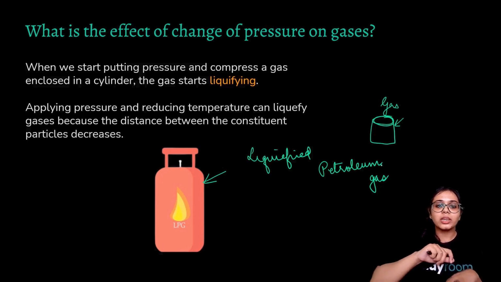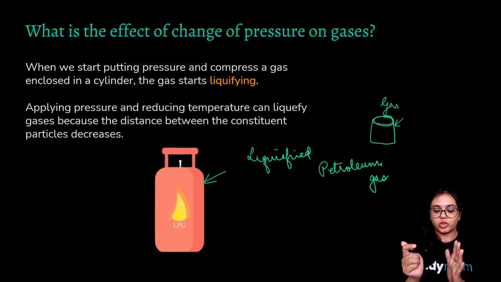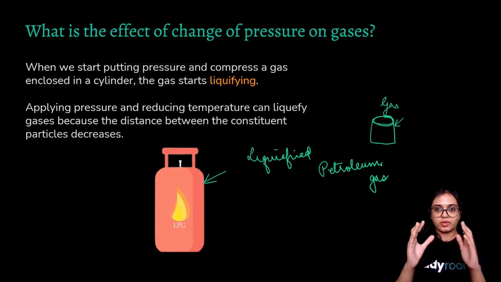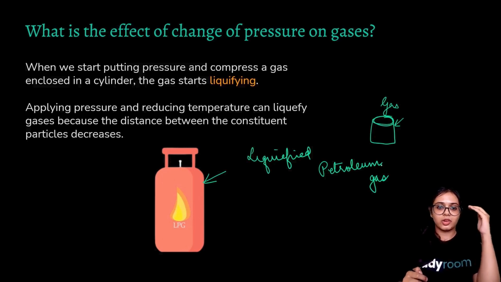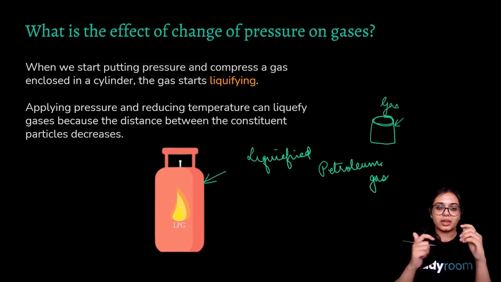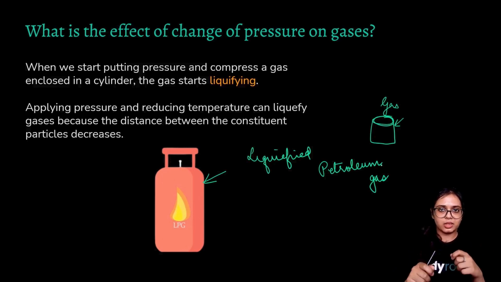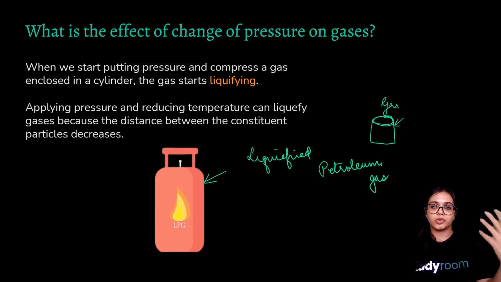But when you switch on the knob, what is happening? You are basically reducing the pressure that the gas was under in that cylinder. When you're reducing the pressure and increasing the temperature, that liquid gets transformed into the gaseous state, and that is how, when you apply a matchstick or lighter to your kitchen stove, the liquid LPG gets transformed into gas.